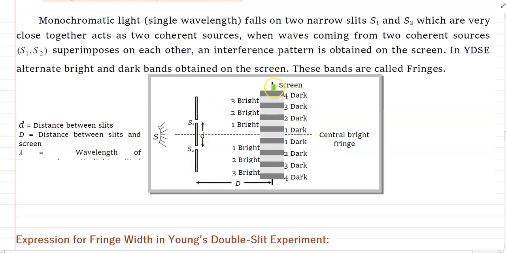Then we get a fringe pattern: bright, dark, bright, dark, bright, dark. The center line is where the path difference is 0. If two sources have the same path difference here, the path difference is 0. Then this is called the central bright fringe, and the other fringes are called first order, second order, third order bright fringe or dark fringe.